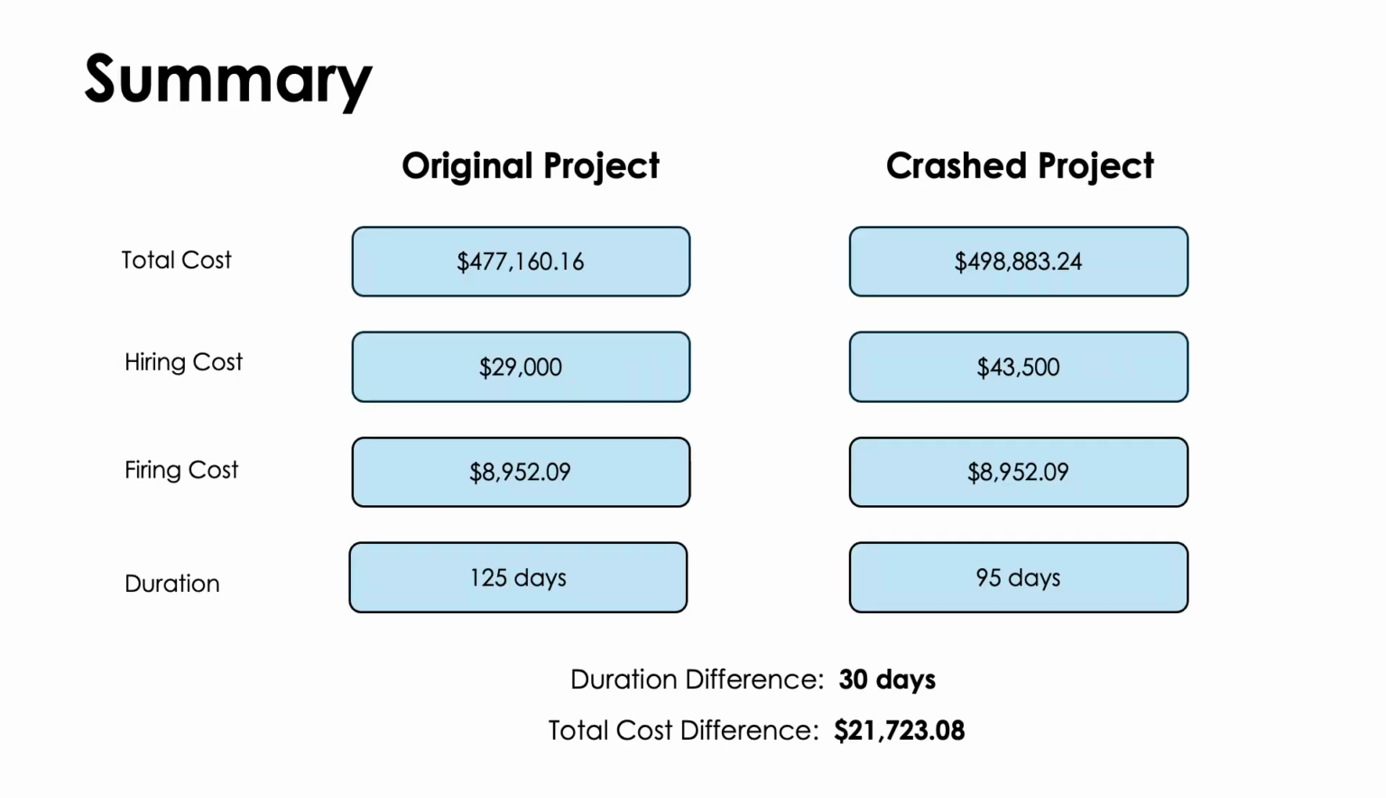This slide summarizes the key differences between the two project schedules. As shown previously, the total cost is approximately $477,000 for the original project and $499,000 approximately for the crash project. The hiring cost increases from $29,000 in the original schedule to $43,500 in the crash schedule. The firing cost remains the same for both schedules because it was calculated based on the total number of hours worked, and this did not change between the two. Lastly, the project timeline is reduced from 125 days under the regular schedule to 95 days with crashing.